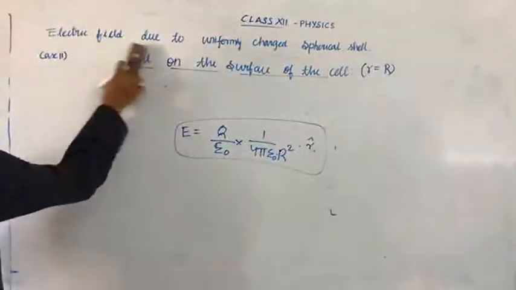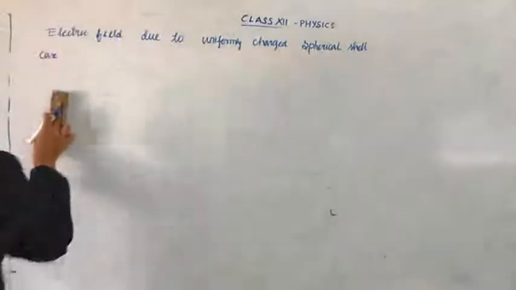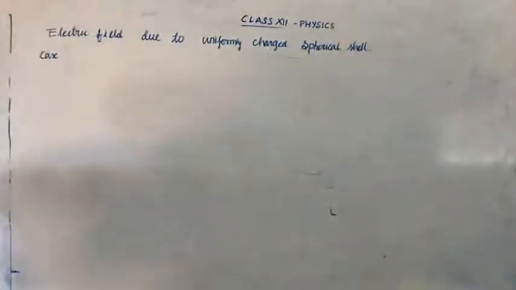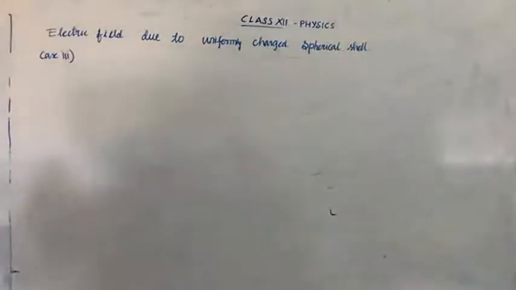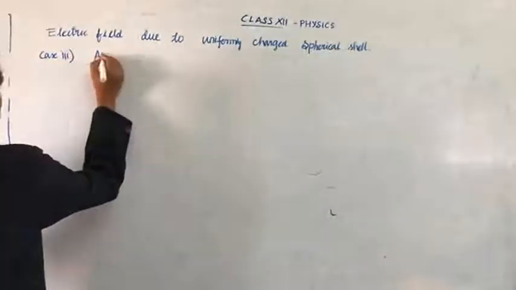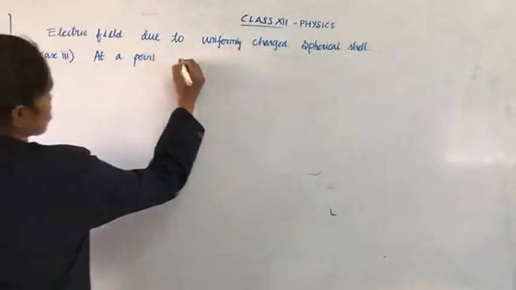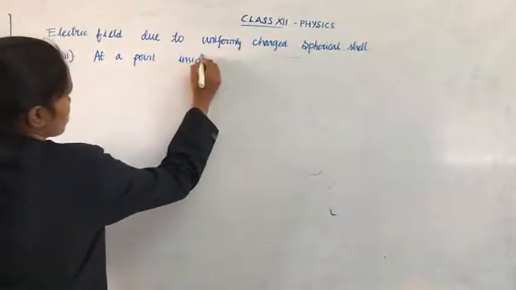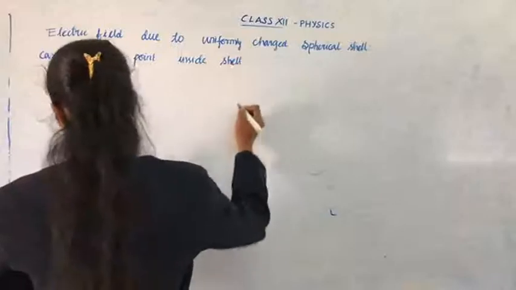Have you written? Now case 3: at a point inside the shell. First case we saw outside the shell. Now inside the shell.